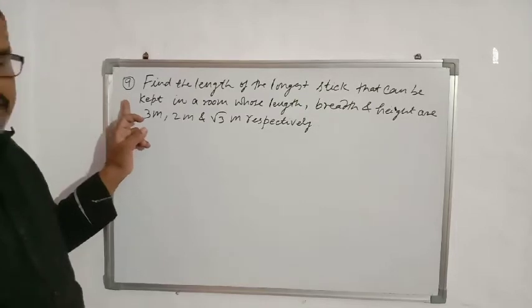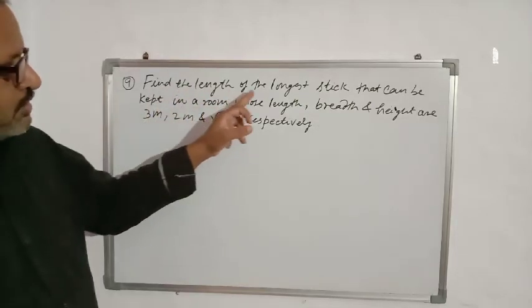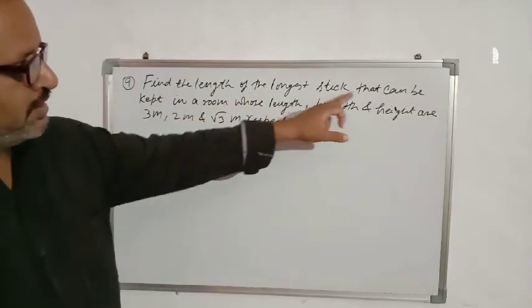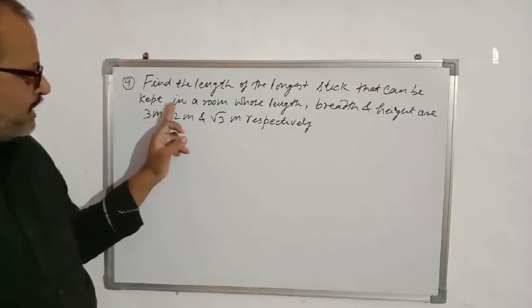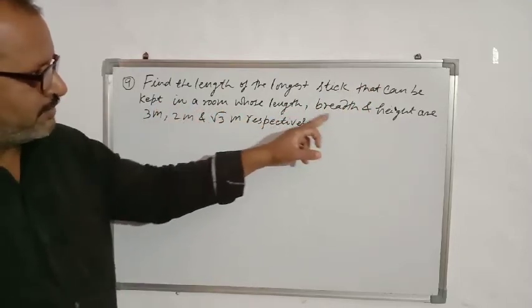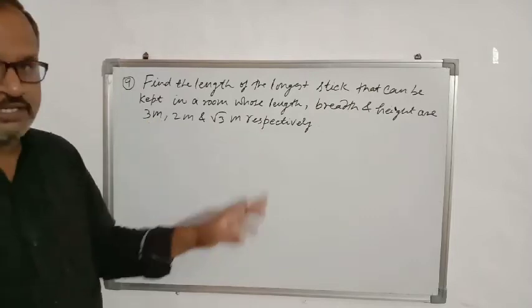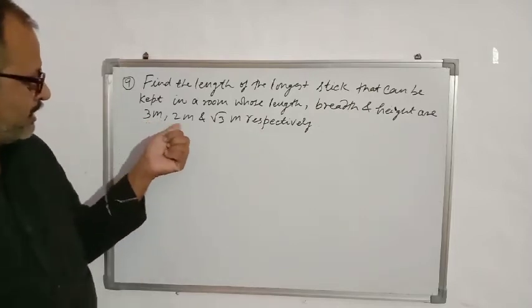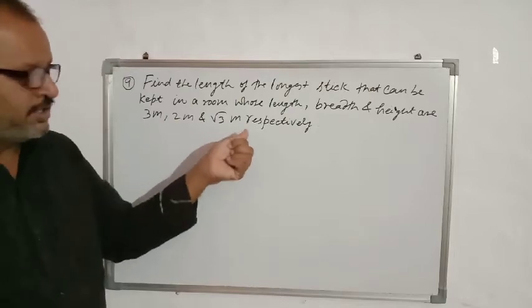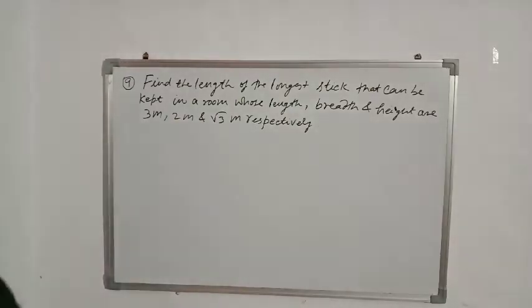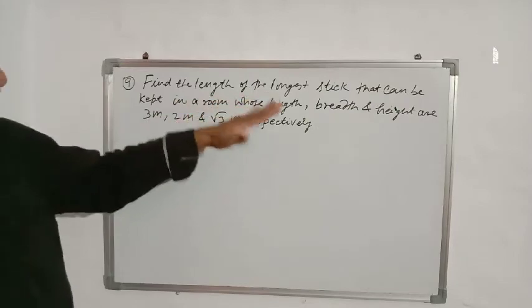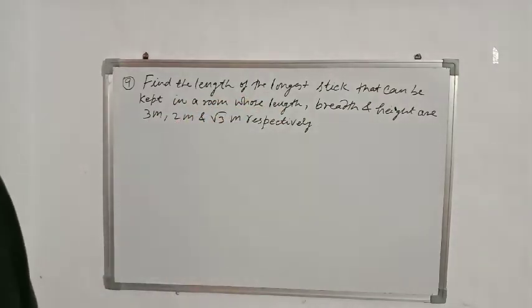See question number 9. Find the length of the longest stick that can be kept in a room whose length, breadth and height are given 3 meter, 2 meter, root 3 meter respectively. Length is 3, breadth is 2 meter, height is root 3 meter. We have to find what is the length of the longest stick that can be put in a room.